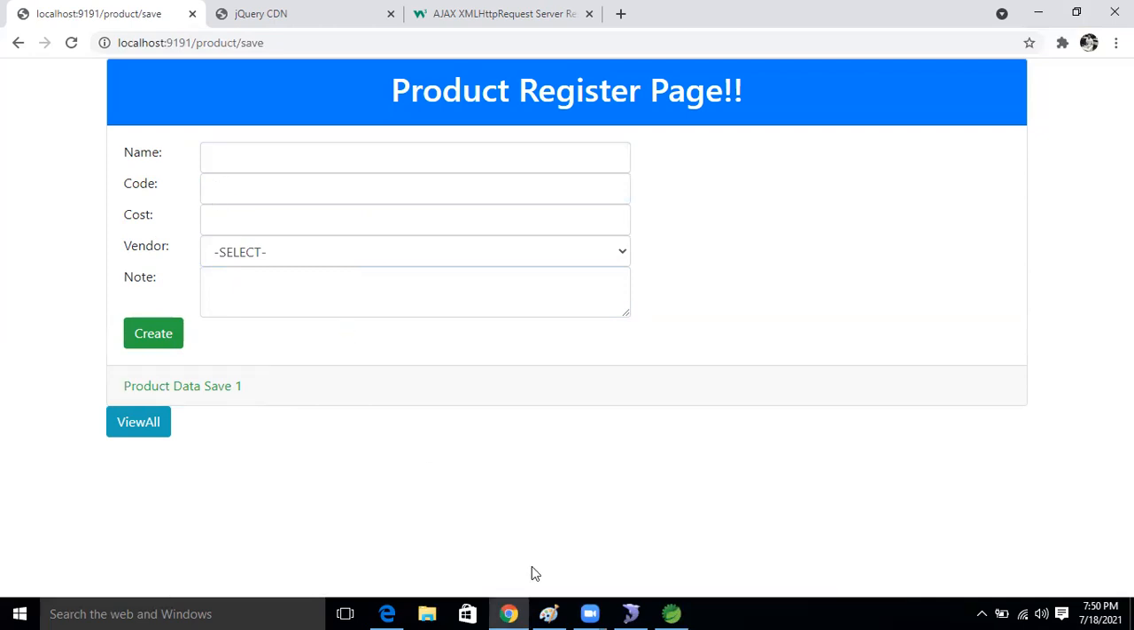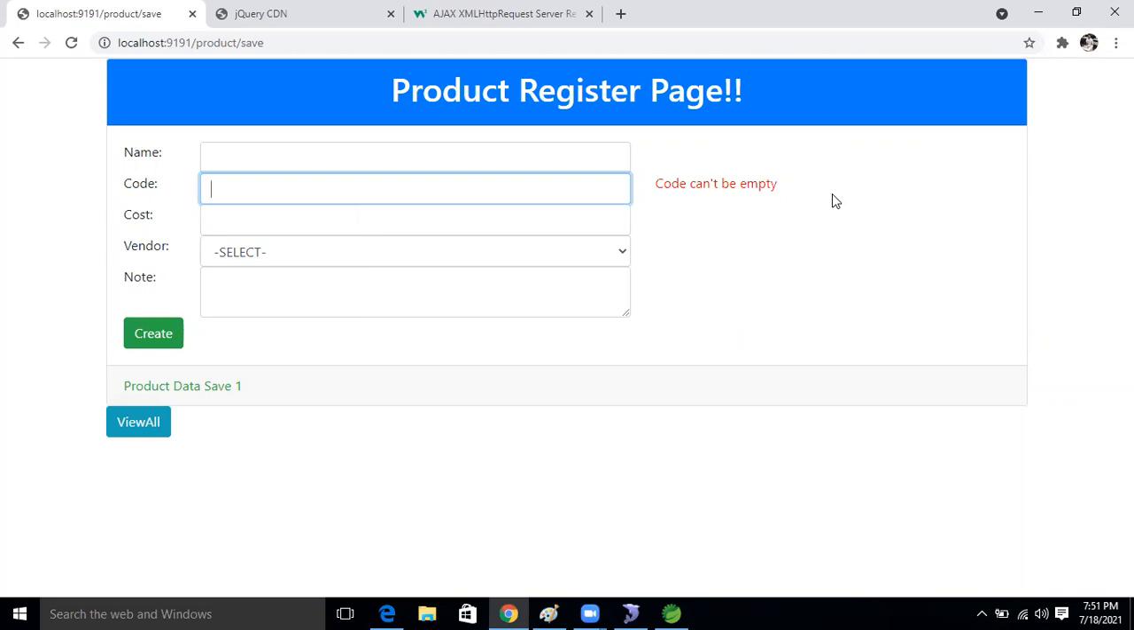Now here, see this code. Give ABC again. Just give ABC. See this message here: ABC already exists in the table. Can you give empty also? If we give empty, see this: code cannot be empty. They are getting this message.